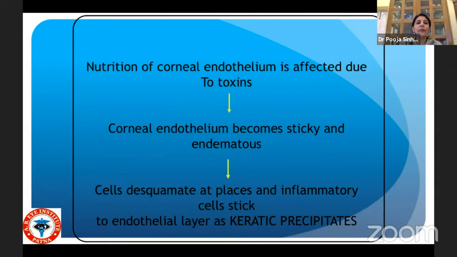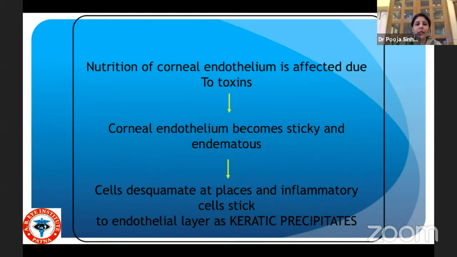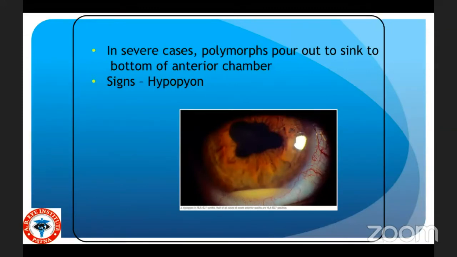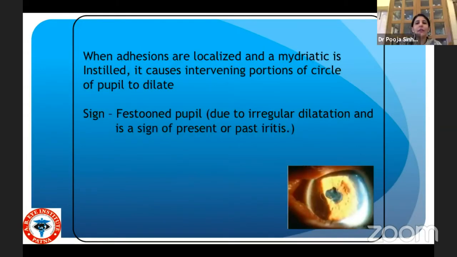So now what happens is that the nutrition of the corneal endothelium is affected due to toxins. The corneal endothelium becomes sticky and edematous, and cells desquamate at places, and inflammatory cells stick to the endothelial layers as keratic precipitates. In severe cases, polymorphs pour out to sink to the bottom of the anterior chamber, and the resultant sign is a hypopyon. When the adhesions are localized and a mydriatic is instilled, it causes intervening portions of the circle of pupil to dilate, and what result that we see is a festooned pupil.